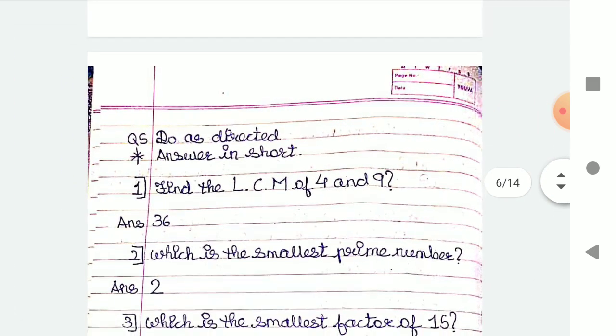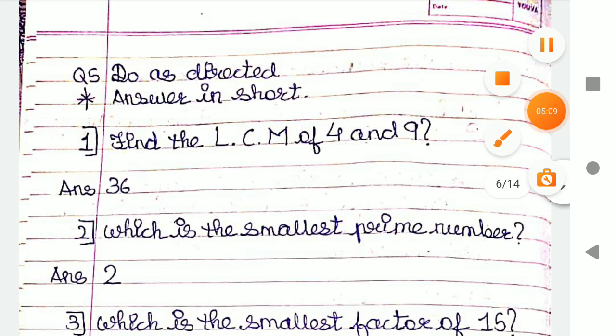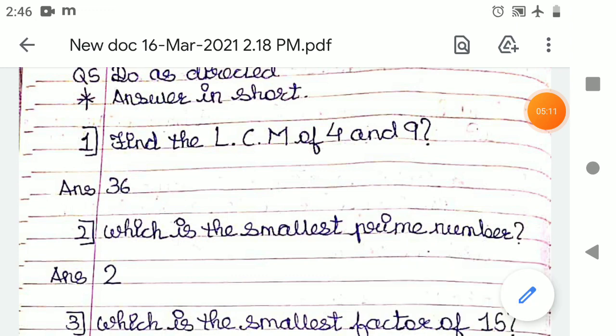Okay, next, do a direct answer in short. Find the LCM. LCM is given here. LCM is 36, and which is the smallest prime number?